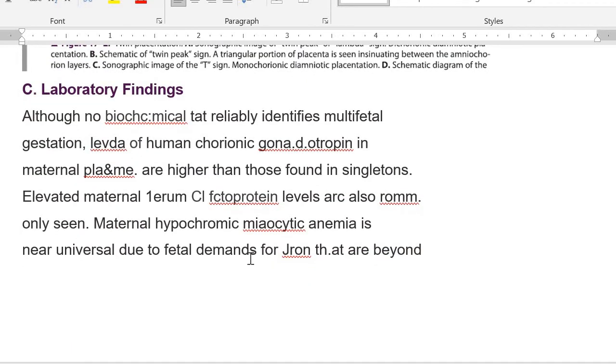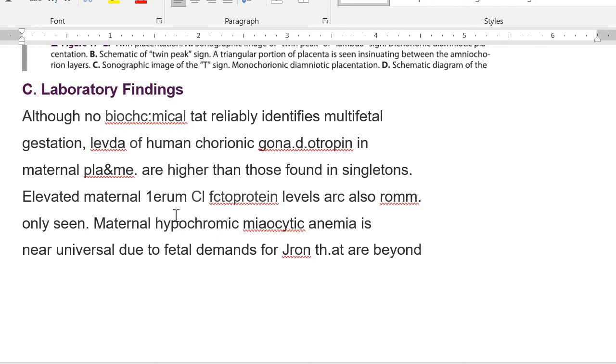So do we get any lab findings? No biochemical test is going to identify multifetal gestation, but the level of human chorionic gonadotropin in the maternal plasma is higher in twins as compared to the same time of pregnancy in singleton pregnancies. So the mother will have a higher level of HCG. With a higher level of HCG, you have to exclude twin pregnancy and you have to exclude molar pregnancy. These are two things.